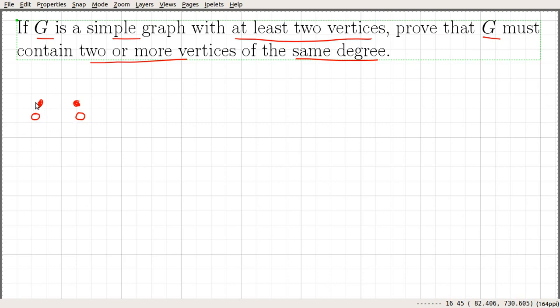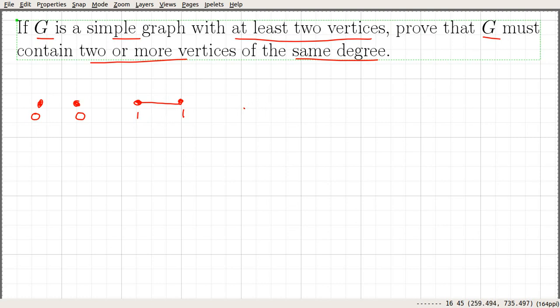So this simple graph satisfies the condition in the statement: we have 2 vertices having the same degree. Let me take the same graph and introduce an edge between those vertices. Now the degree of this vertex is 1 and the degree of this vertex is 1. So again we can find at least 2 vertices of the same degree.